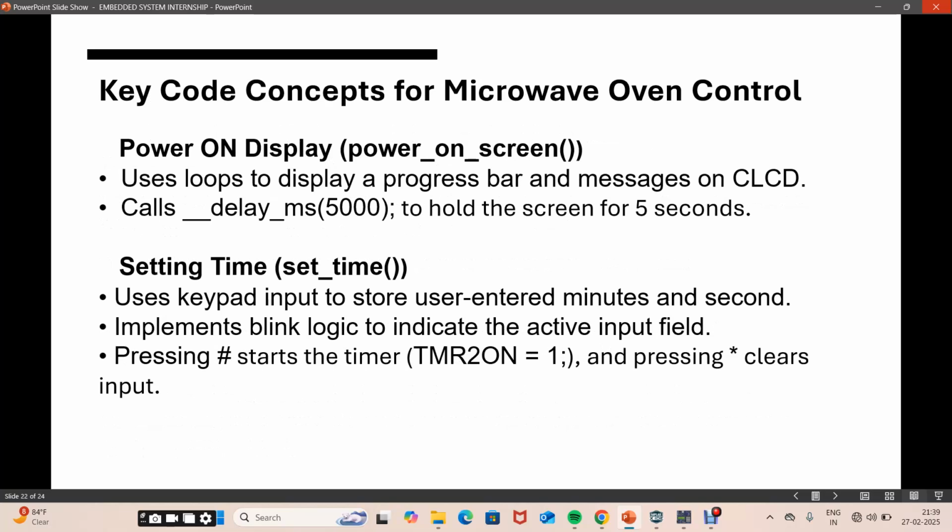Next is key code concepts in the microwave oven control. Power on display will display the power on screen, and calls delay milliseconds 5000. Here it shows a message for 5 seconds. Next, set time. Keypad input to enter the minutes and seconds. Here we enter the minutes and seconds, and if we press hash, which is enter, then the timer will start, and if we press star, which is clear, then it will clear the screen.